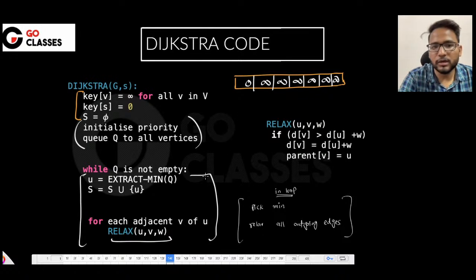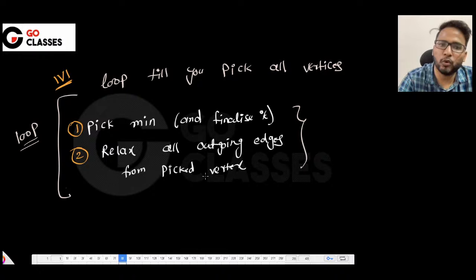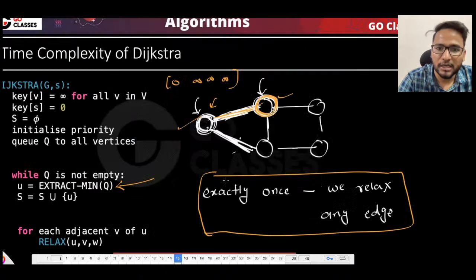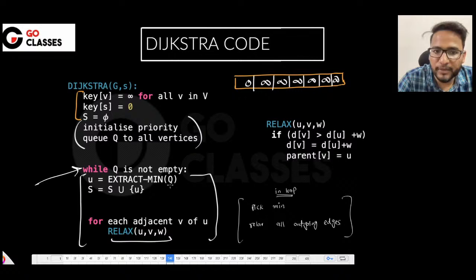Now this is how Dijkstra code looks like. As I just said, there is just a loop in Dijkstra code where you pick the minimum and relax all outgoing edges from that. That's how it looks code-wise. That's all. Now, what will be the time complexity of this? Let's just talk about it. Okay, let's quickly revise this.